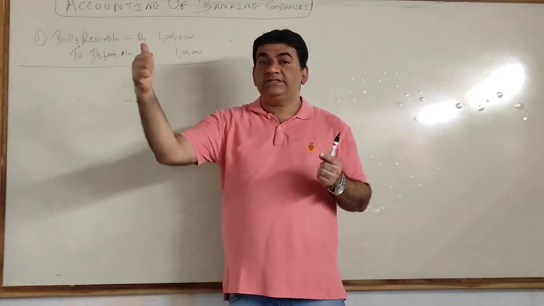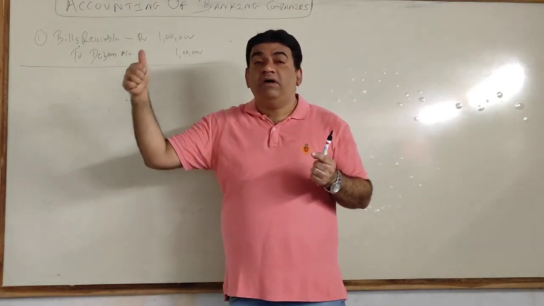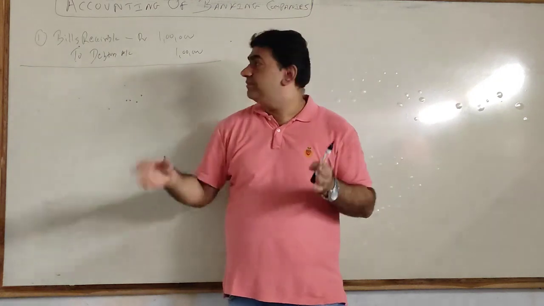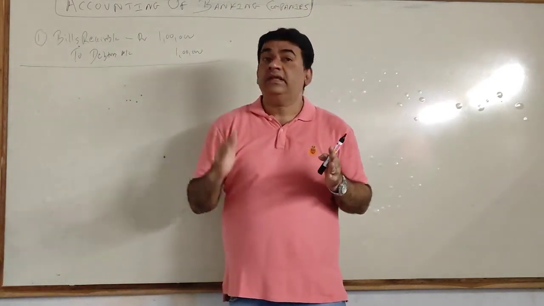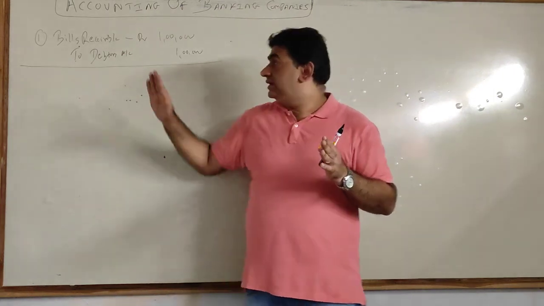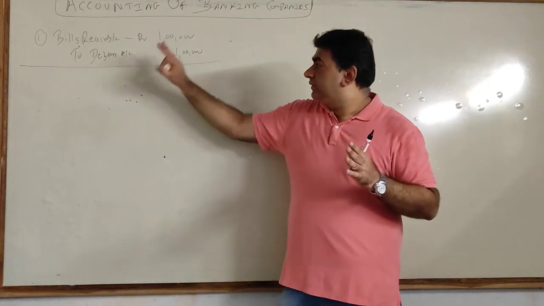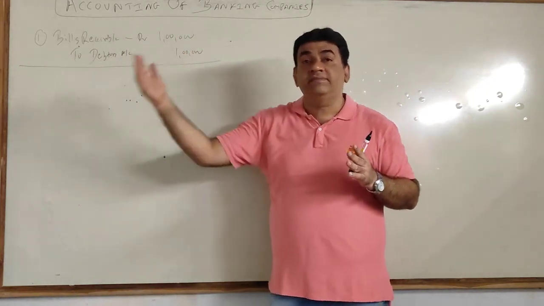Either I get the bill discounted with the bank, I endorse it, or I send it to the bank for collection. Other options are also there, but let's take the first option, discounting. Now what is discounting? Let's assume the period of the bill is 3 months. I have to take this 1 lakh from my debtor after 3 months.